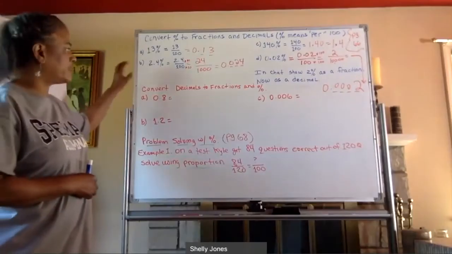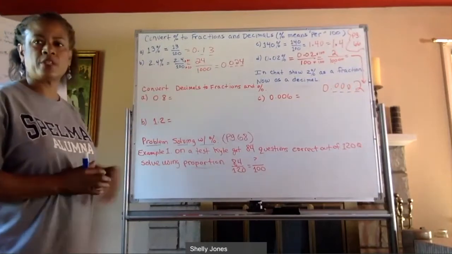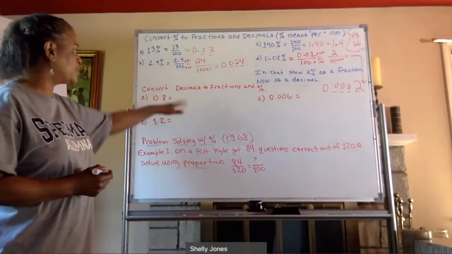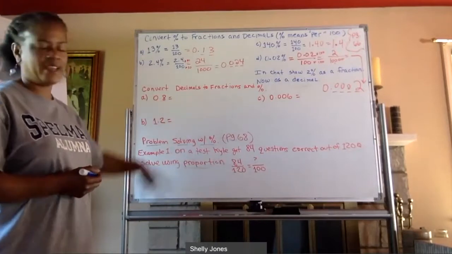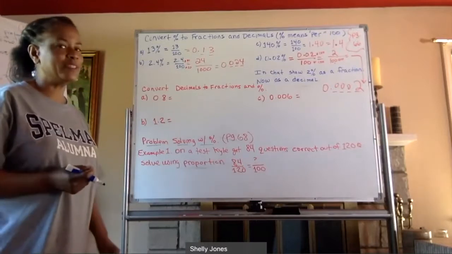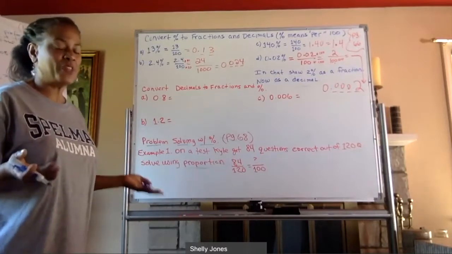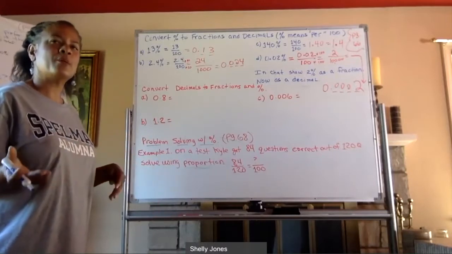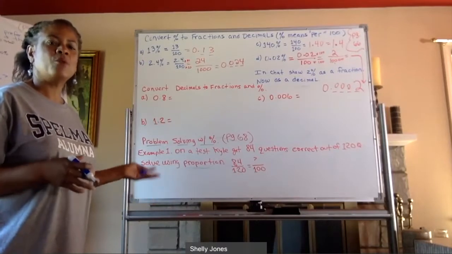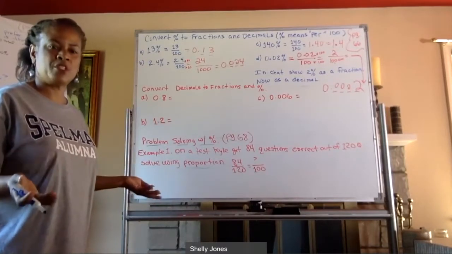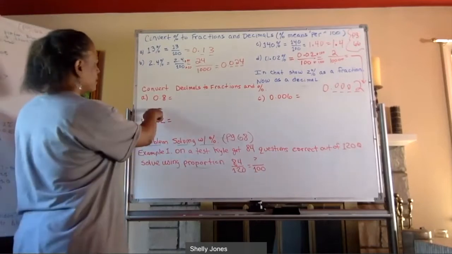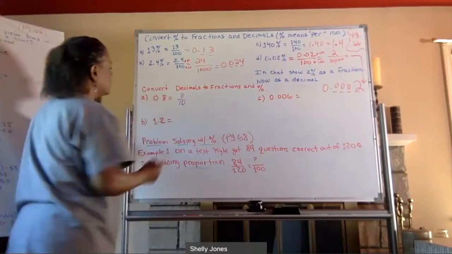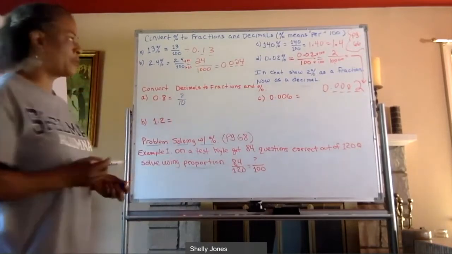All right, so we're going to convert decimals to fractions and then to a percent. I want to convert it to a fraction first and then to a percent. So I have 0.8. You have to go back and think, okay, how do I do this? I want to think about the numbers more than I want to think about just doing some procedure, okay? So let's see, we change it to a fraction. So this is 8/10. And then I want to change it to a percent.